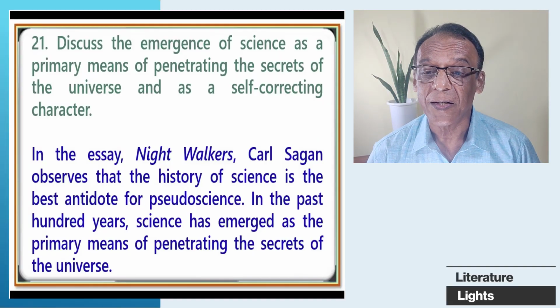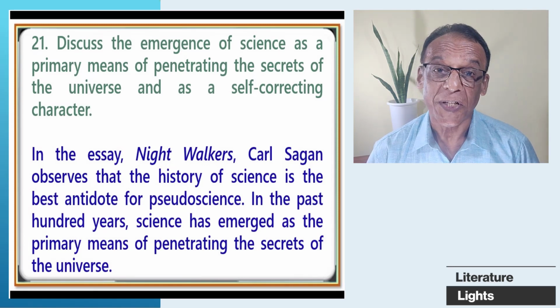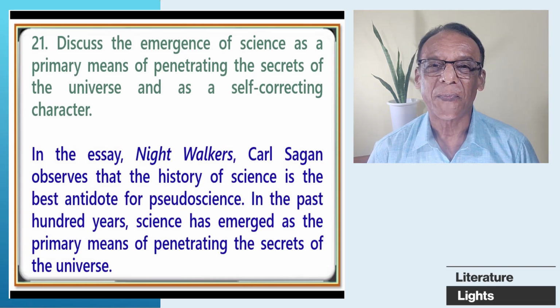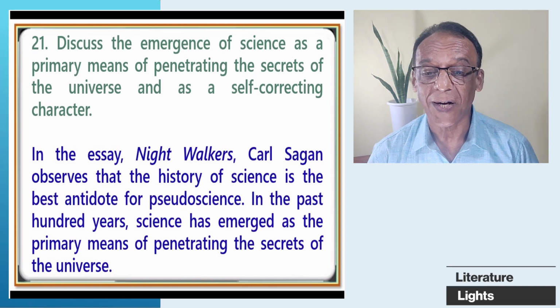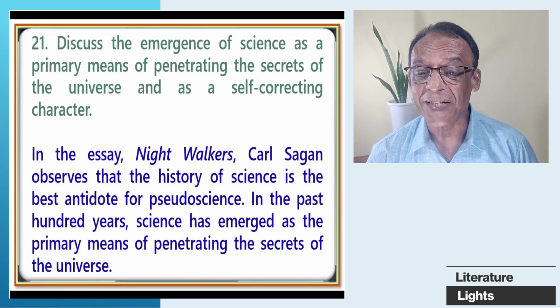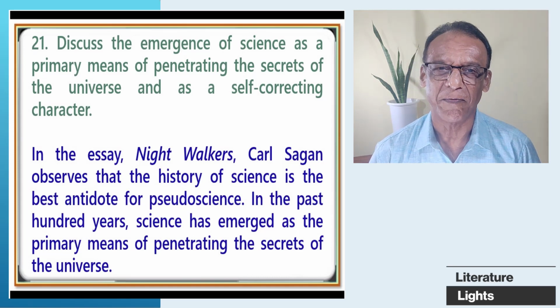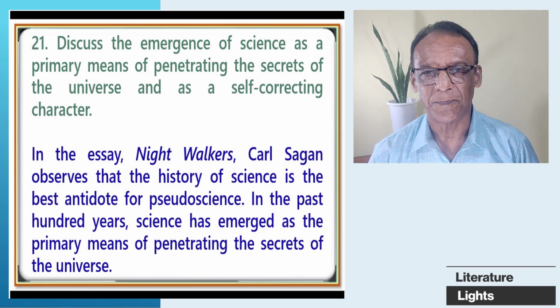Paragraph number 1. In the essay, Nightwalkers, Carl Sagan observes that the history of science is the best antidote, the best remedy for pseudoscience, that is false science. In the past 100 years, science has emerged as the primary means of penetrating the secrets of the universe. This is the first paragraph.